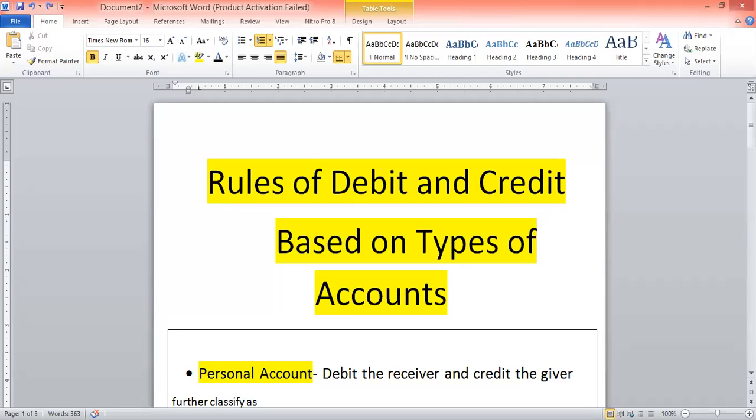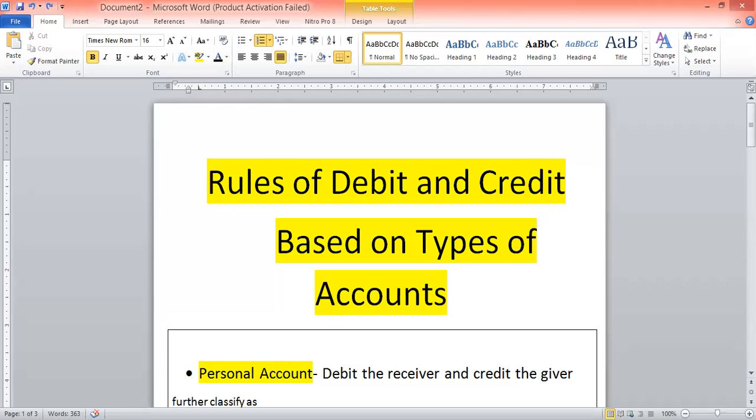Hi guys, I am back, and in today's class we are going to recapitulate the rules of debit and credit on the basis of the following types of accounts. Guys, this class is going to be very descriptive, so do not leave in between. If you do, then you will miss the concepts of types of accounts. So let us start with the first type of account, that is a personal account.